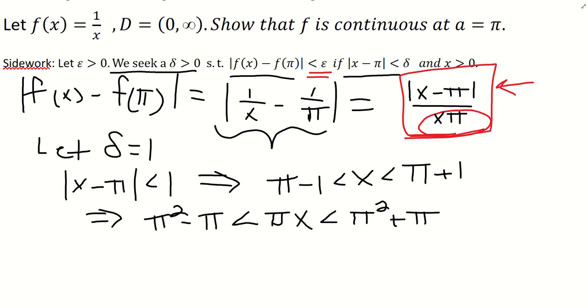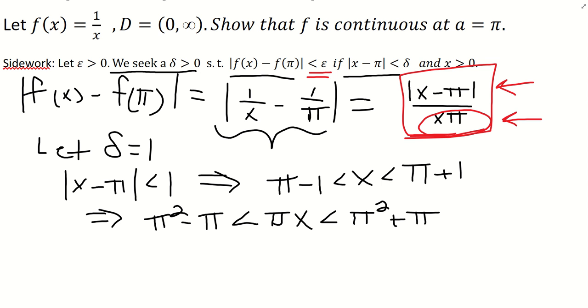So what you need to do, if you get a situation like this, you want to take something that you already know, which is the numerator. We already know that's bounded by delta, and we set delta to be 1. So this right here we already have bounded. And you want to use that to bound something you don't know yet, which is this denominator. So we want to bound this. That's our end goal right now.